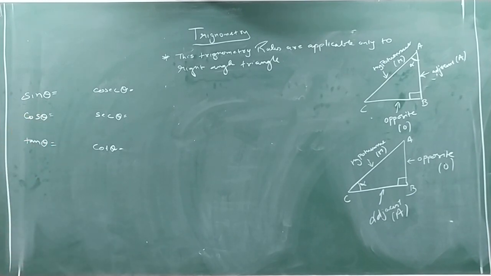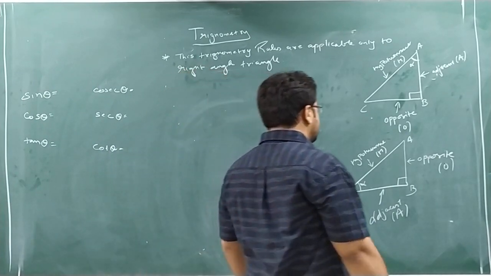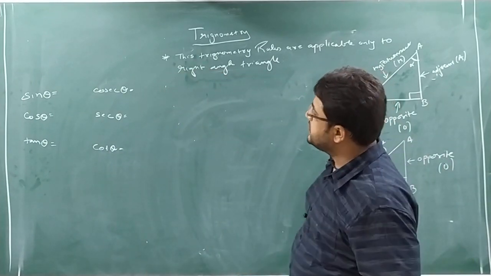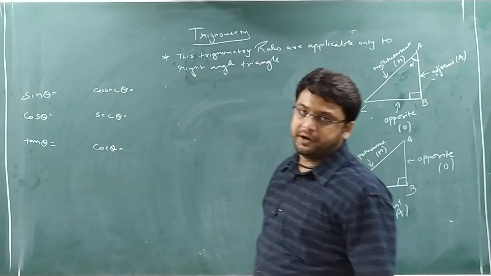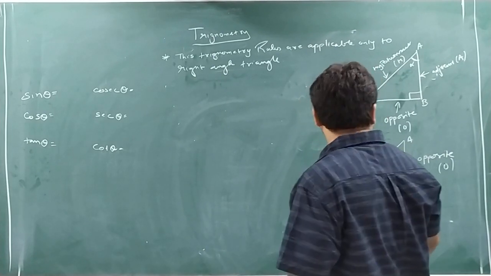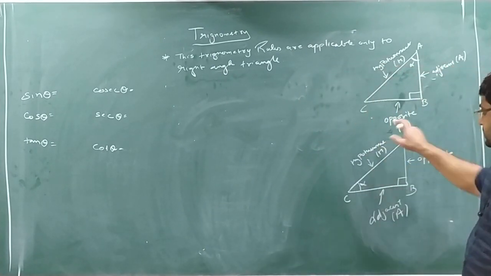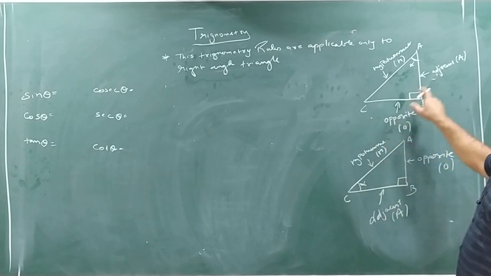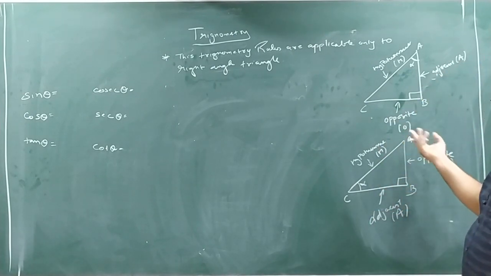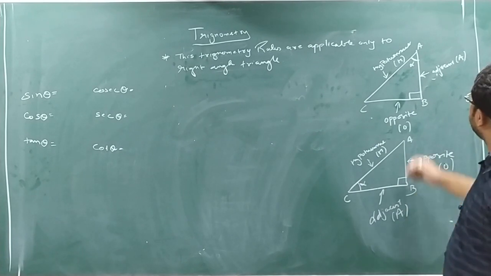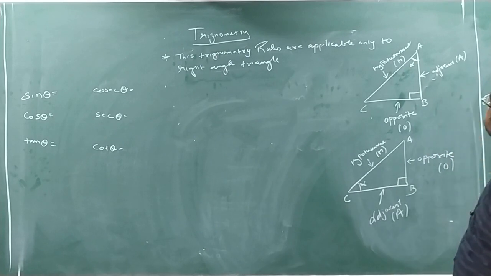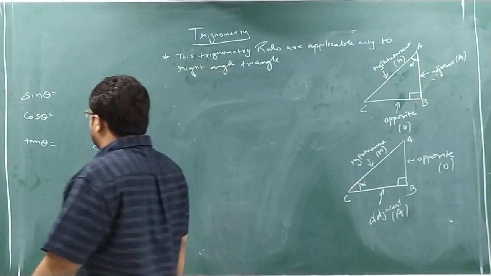It's very simple. So now see, we write down certain formulas which you have to remember, because based on these formulas, further chapters will be carried out. So first formula. Once more I repeat, do not confuse these words with your textbook. Here the word is opposite, here the word is adjacent. In your NCERT textbook, it will be written as base or perpendicular. So do not worry. For hypotenuse I have given H, for opposite I have given O, and for adjacent I have given A.